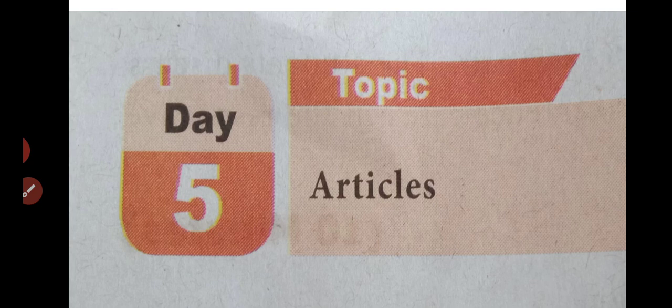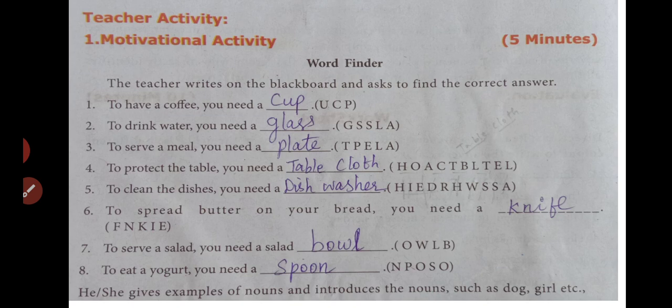We are using the indefinite article when it does not specify the person. It shows any persons or any things. When we are saying about any persons or any things, we are using the indefinite article a and an. When we are specifying the things or the persons, we are using the definite article there. Okay, before that we are going to see the word finder in your book, page number